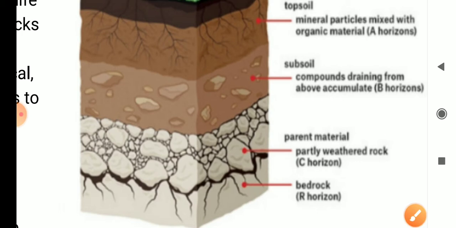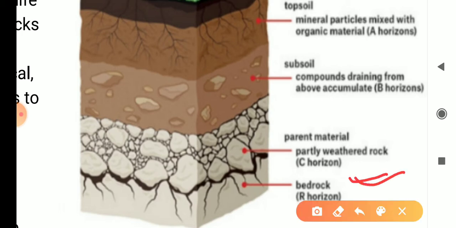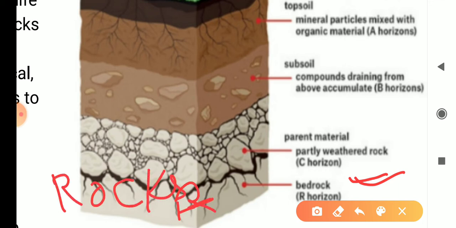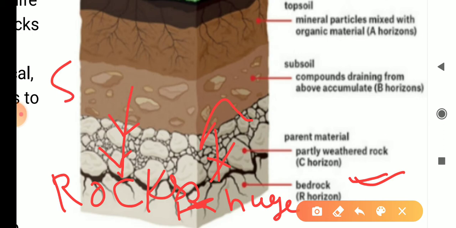And the last one, the fifth horizon, is the R horizon, which has only rocks. It has no soil, no broken rocks. Here all huge rocks are present. Okay, so this is about our soil profile. Here no plant roots come, so no water or minerals will be absorbed for the plants from here. So this is what the soil profile is.